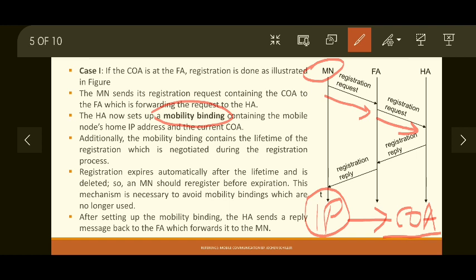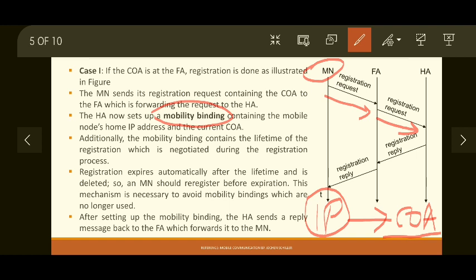Because sometimes after registration, after few seconds or after few minutes, the mobile node may leave the foreign network again, and then that binding should be deleted. But if there is no restriction on timing of the registration, then that binding will remain valid for an infinite amount of time, and it is a waste of IP addresses, because COA is also a kind of IP address.